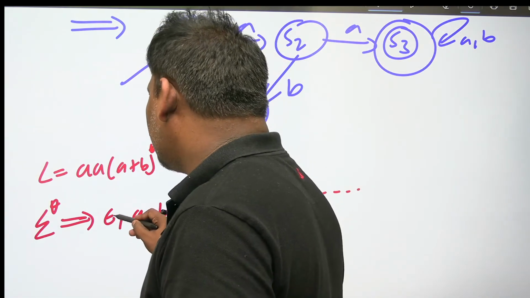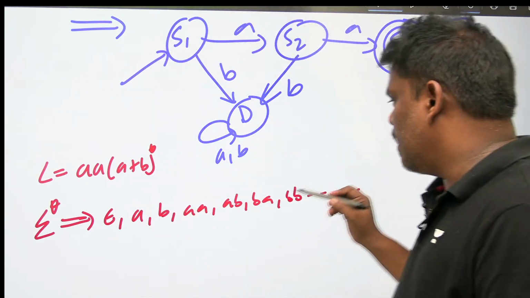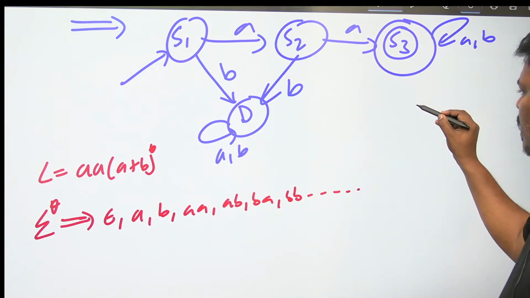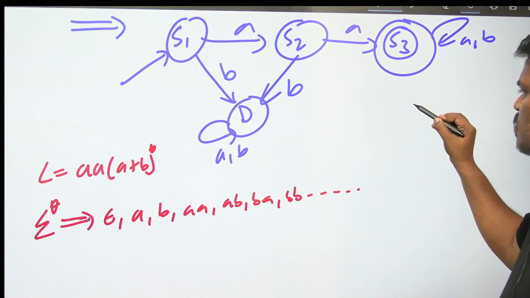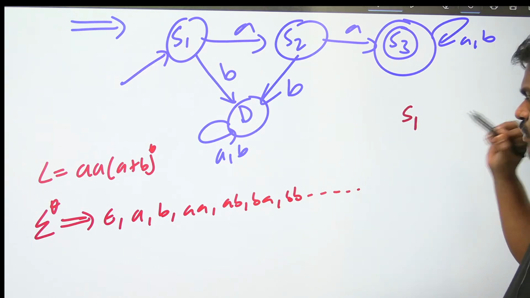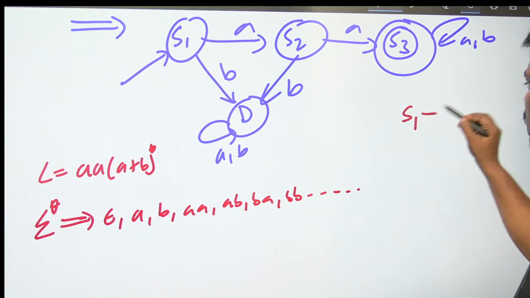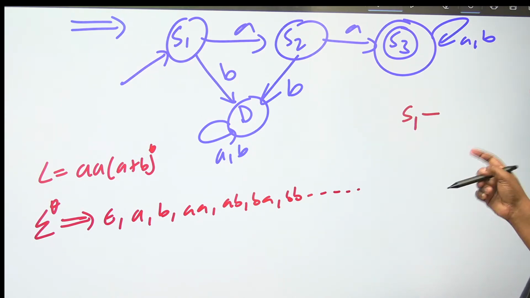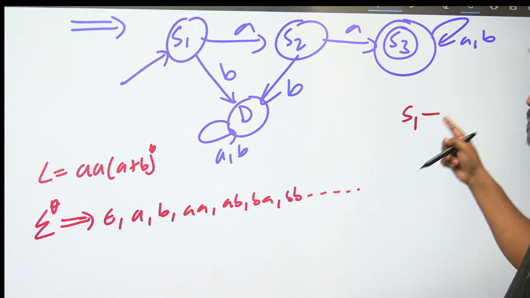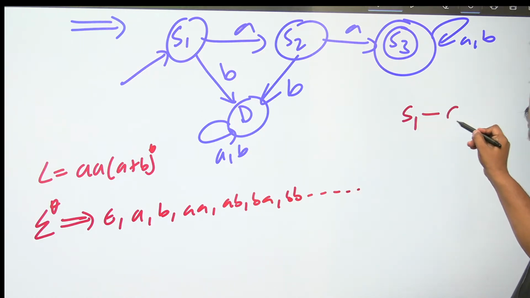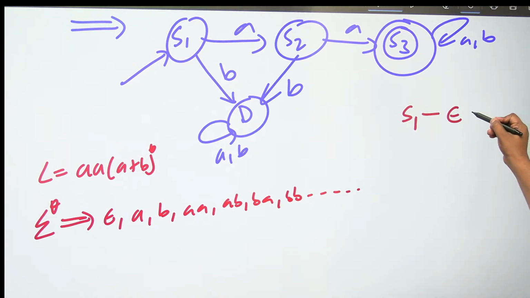So first, take the first symbol, epsilon. Listen everyone, I am taking an equivalence class. Let us assume the equivalence class name is S1. In this diagram, in the given finite automata, see the first state S1. S1 is final. Will it accept epsilon? Yes.